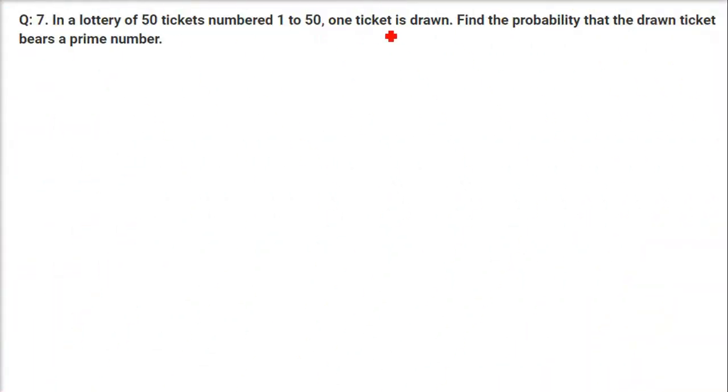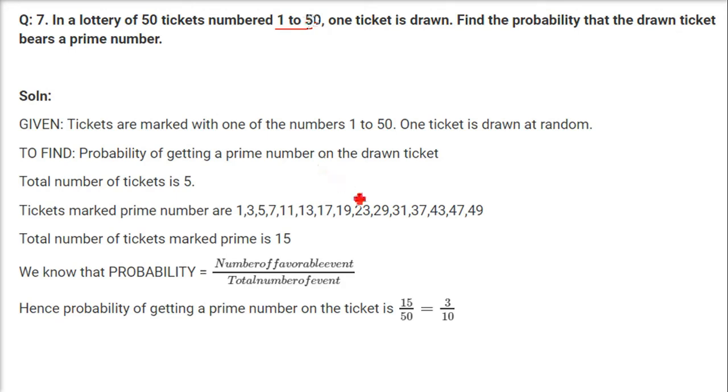In a lottery of 50 tickets, numbered 1 to 50, one ticket is drawn. Find the probability that the drawn ticket bears a prime number. So what we have to do here is write the numbers 1 to 50, pick out the prime numbers and just count them. That will be in the numerator, and 50 of course will be in the denominator. That is, the probability will be the number of favorable events divided by the number of total events.